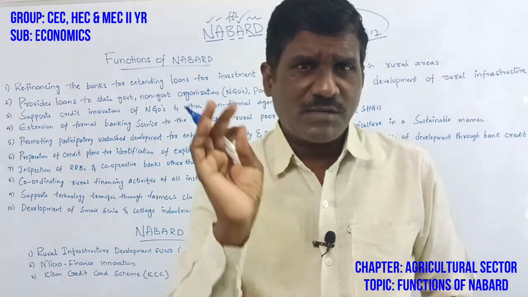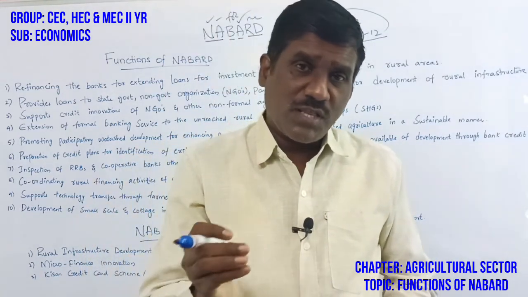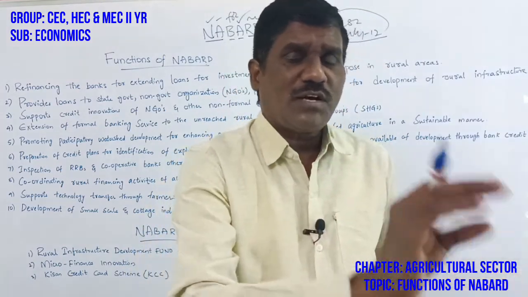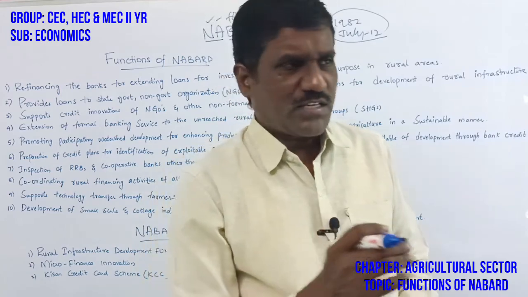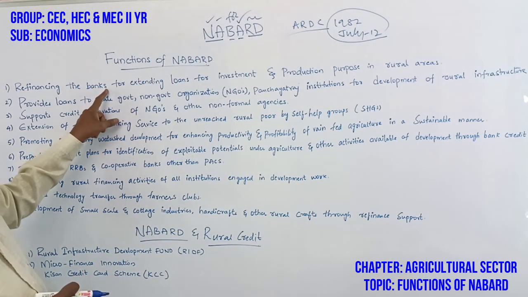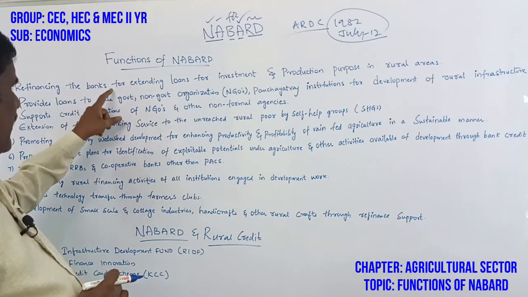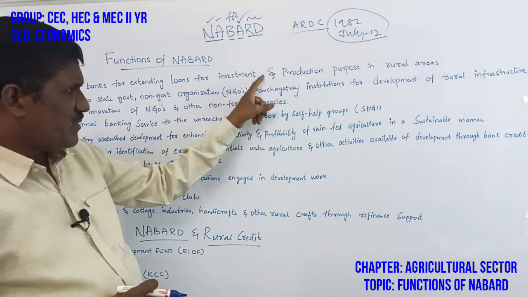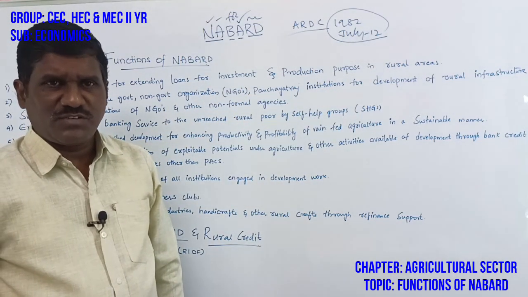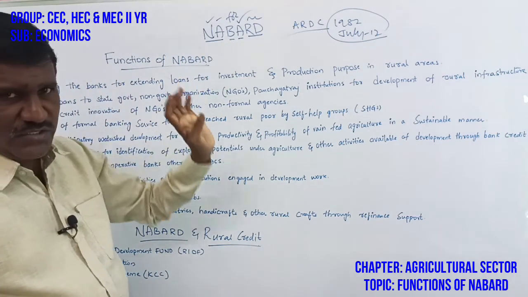NABARD provides loans to the banks, and the banks provide loans to farmers. Once again, this is refinancing the banks to extend loans for investment and production in rural areas. This is the first function of the National Bank for Agriculture and Rural Development.